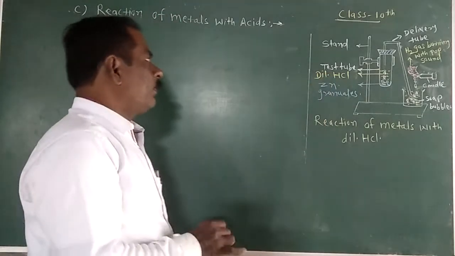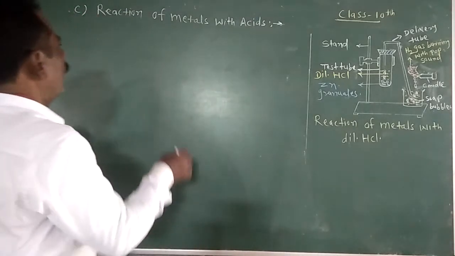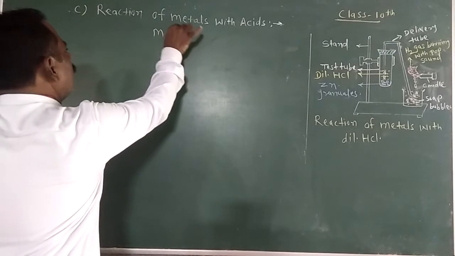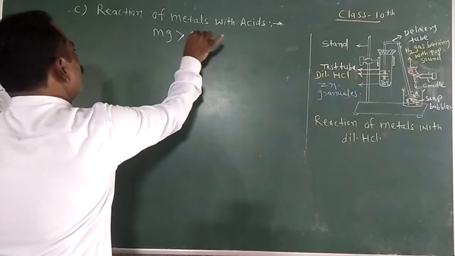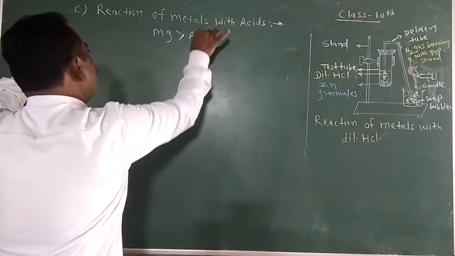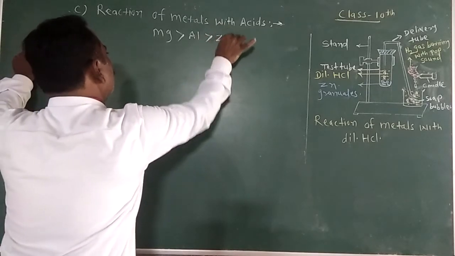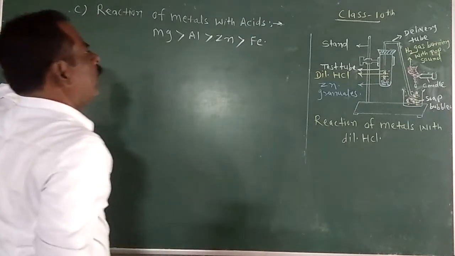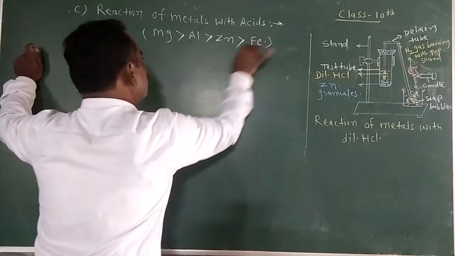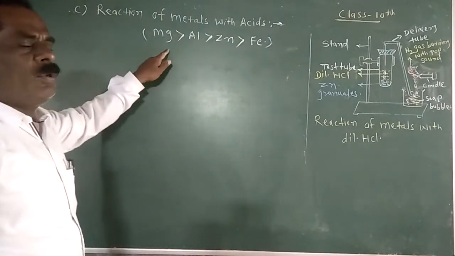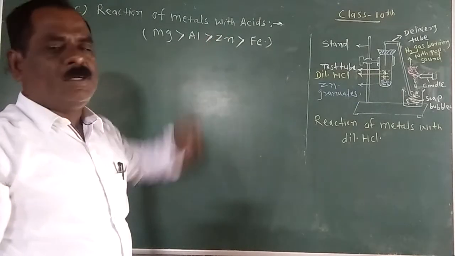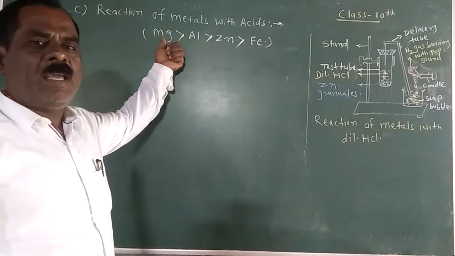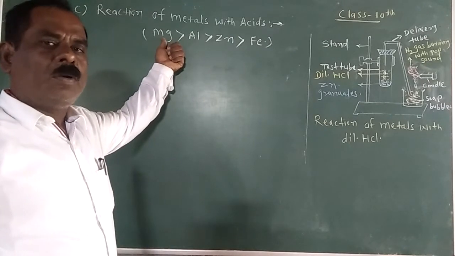You see here in this property, the magnesium metal is more reactive than aluminium. Aluminium is more reactive than zinc, and zinc is more reactive than iron with acids. This is the order of reactivity of metals with acids. It means that magnesium metal reacts fast with dilute acids.